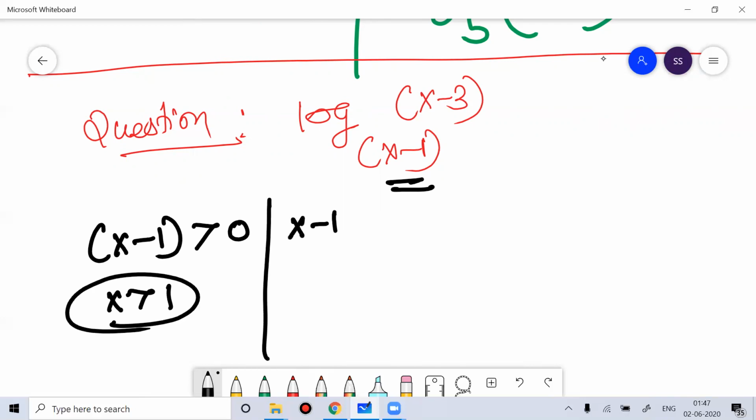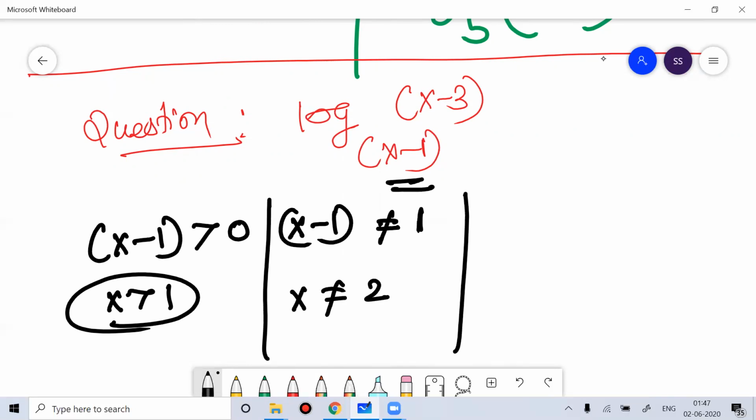Then you know the next thing, that your base should not be equal to 1, which means your x should not be equal to 2. Then the next thing, whenever you are finding the log, the argument should be greater than 0, so x should be greater than 0.